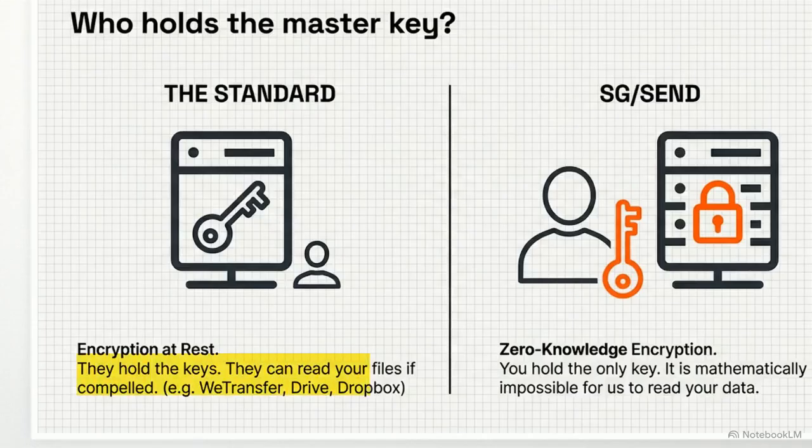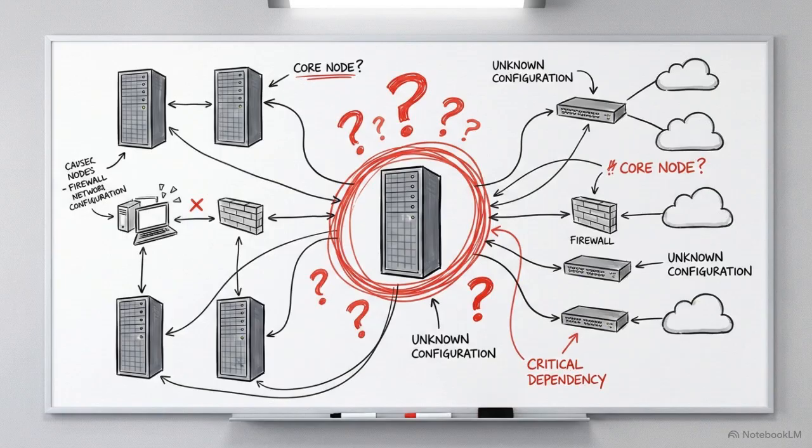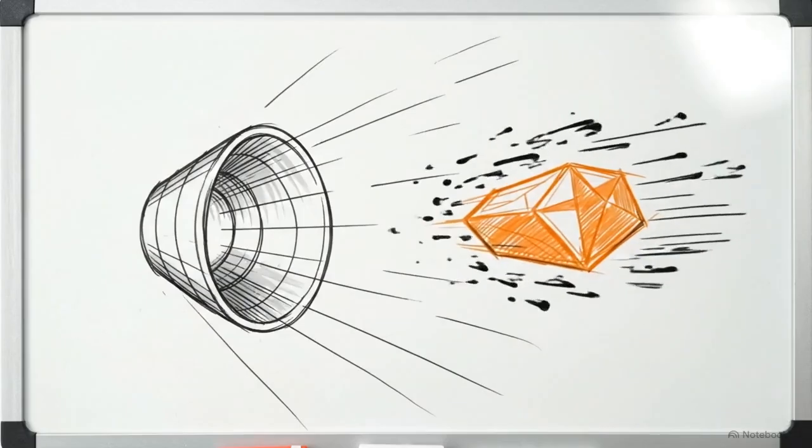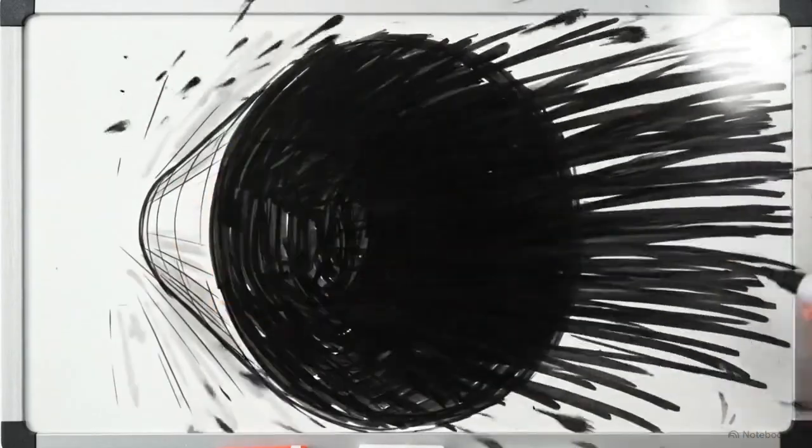As the text here shows, if the provider is compelled by a warrant, or if they suffer an internal data breach, that legal promise is easily broken. Because standard cloud hosts retain the master keys, labeling the data as encrypted does not mean it is actually private from the host itself. This presents an engineering challenge. How do we design a system that routes a file through a central cloud server while making it mathematically impossible for that server to read the data? We need a truly blind transfer.